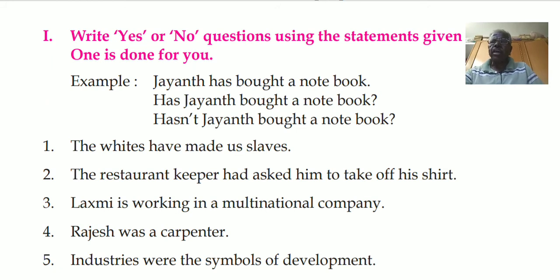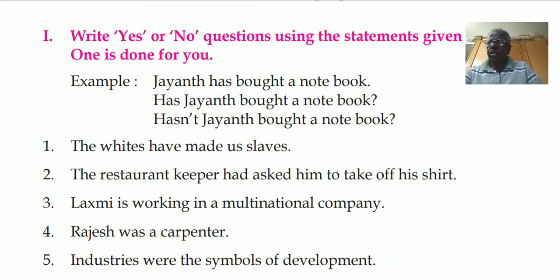In the sentence itself, we have had. Had is an auxiliary. So you must use that. The question will be, had the restaurant keeper asked him to take off his shirt? The second question will be, hadn't the restaurant keeper asked him to take off his shirt? So you must write both the questions.